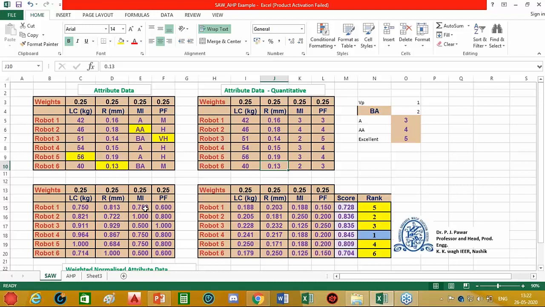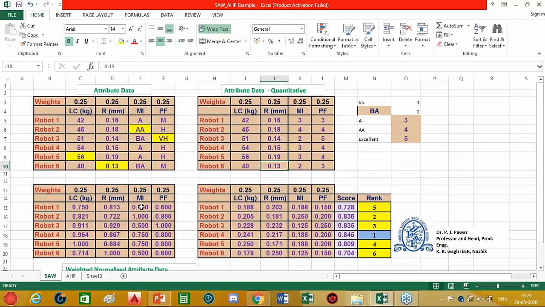Similarly, for man-machine interface, we divide every number by its maximum value, say 4 in this case. And for programming flexibility, we divide every number by the maximum number in that column, that is 5. Thus we have performed the normalization operation. But now, every time we have to assign different weights depending upon my perception and understanding about that process and the purpose for which we are going to select that particular robot.